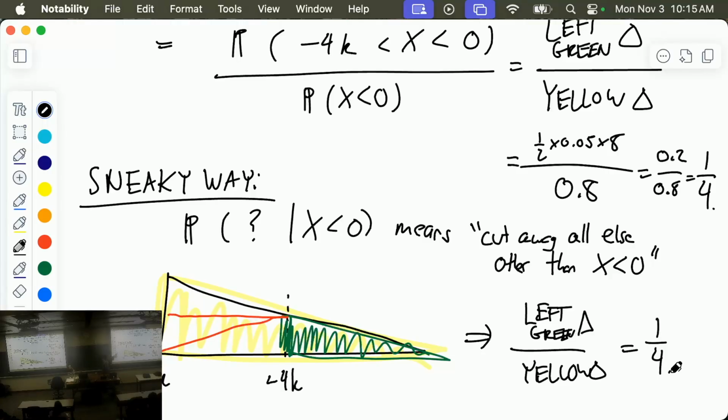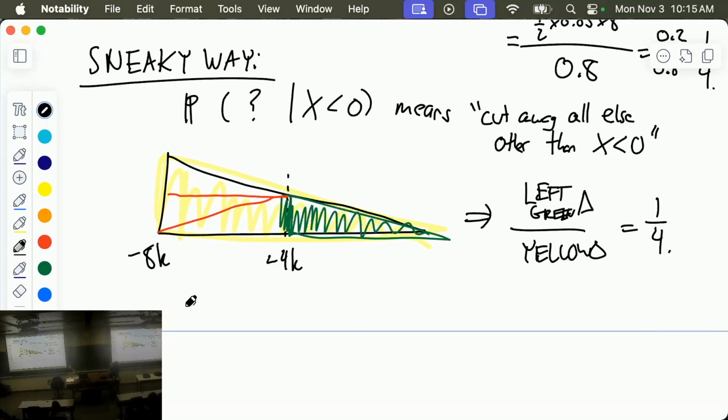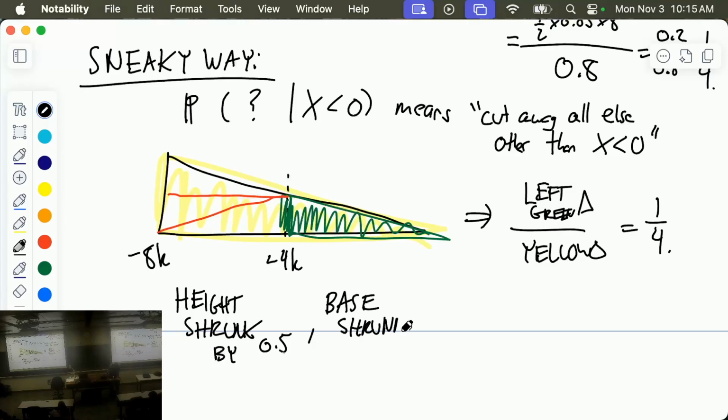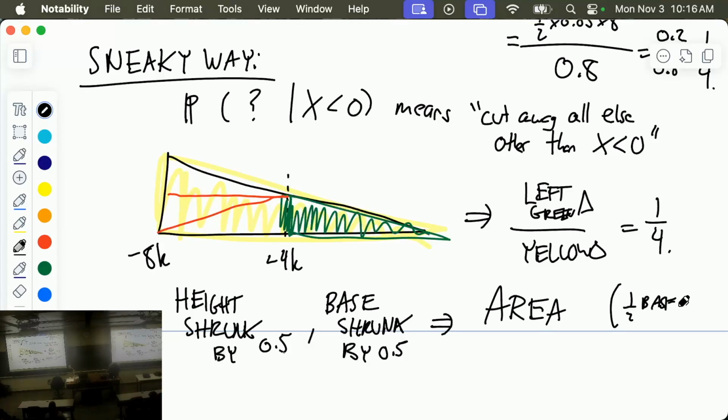You could also say, the height shrunk by a factor of 2, the base shrunk by a factor of 2, therefore the area shrunk by a factor of 4. Height shrunk by 0.5, base shrunk by 0.5. Therefore, area, which is 1/2 base times height, shrunk by 0.5 times 0.5, which is 1/4.